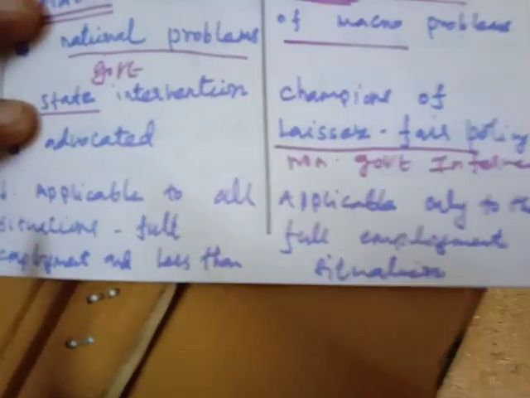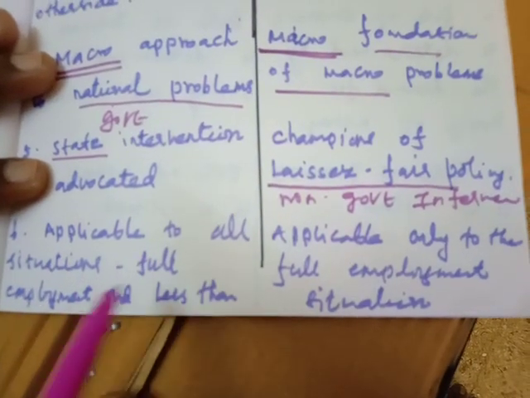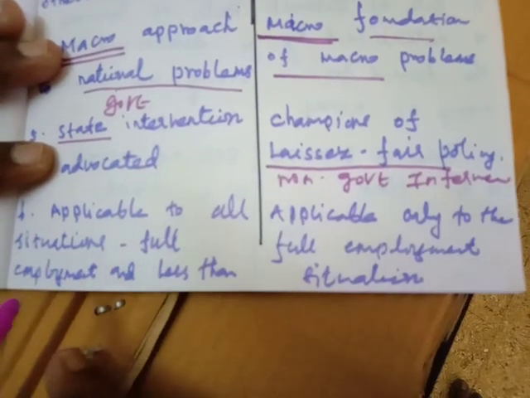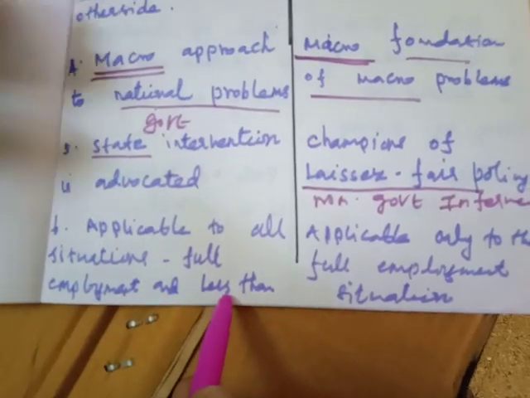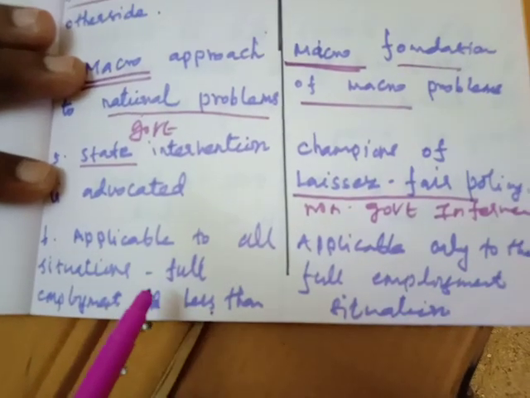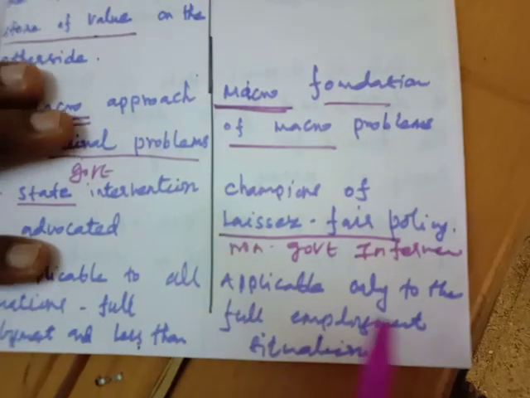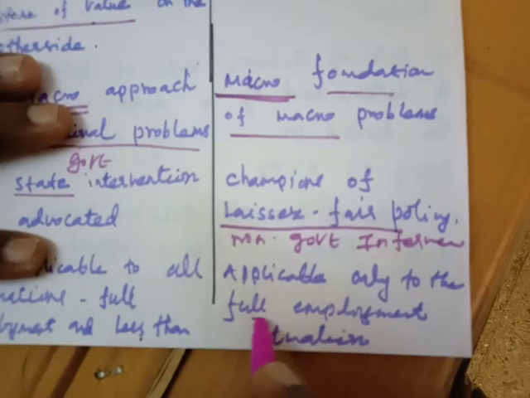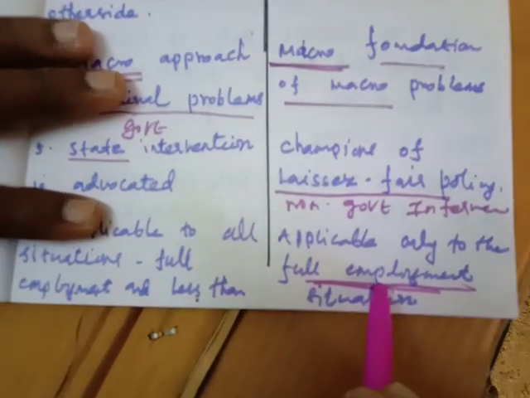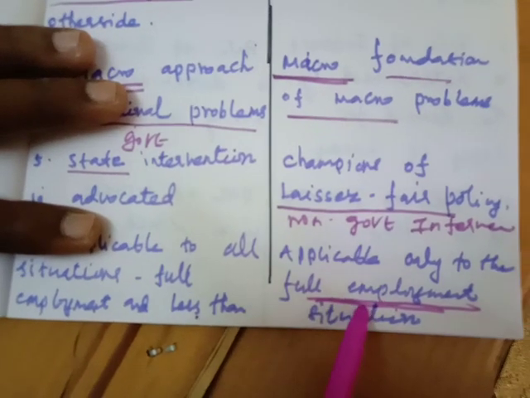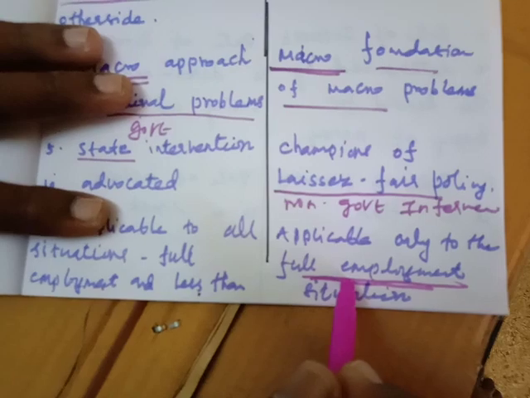And the sixth difference is that the Keynesian theory is applicable to all situations, whether full employment or less than full employment. But the classical theory is applicable only in the full employment period, because all resources are utilized and all people receive employment from the business people.